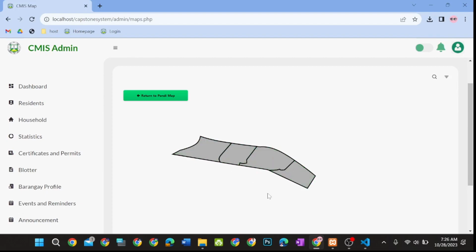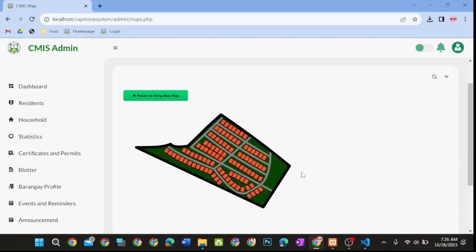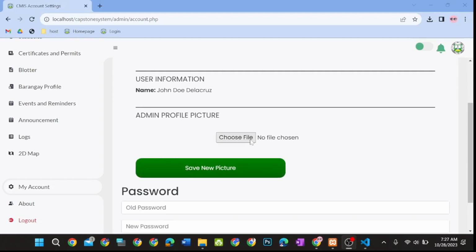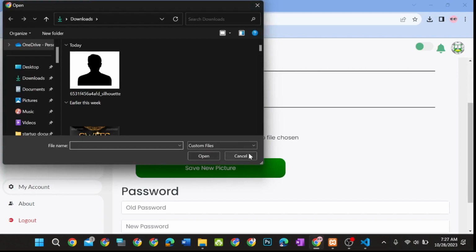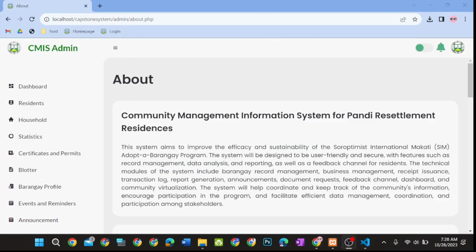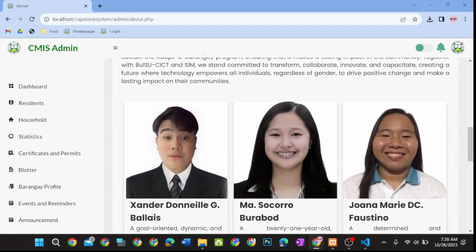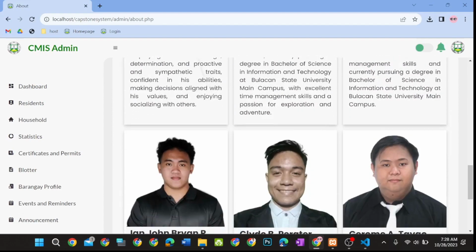It also displays the map of the village and houses itself, and the details also display specific information from that. In the My Account tab, the admin can update their personal information such as their profile picture and their password. For the About tab, it will display information regarding this project and the project development team behind this system.